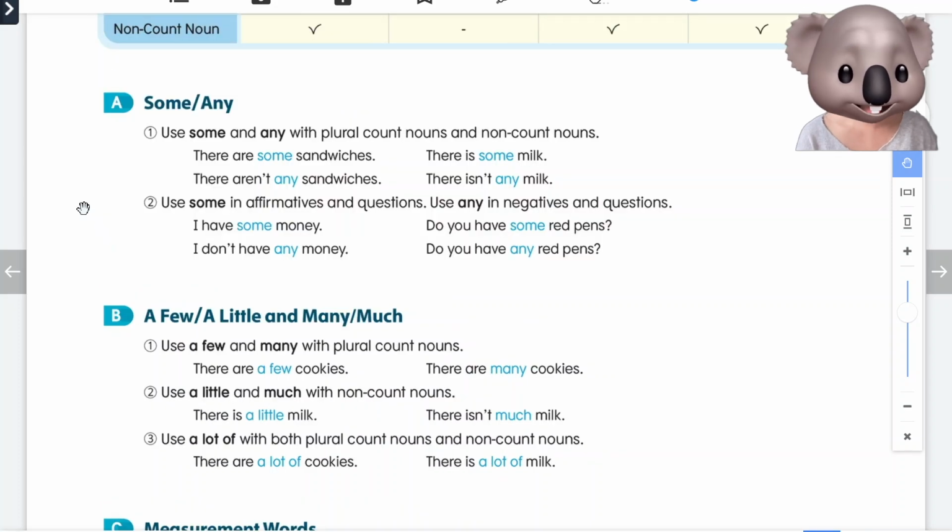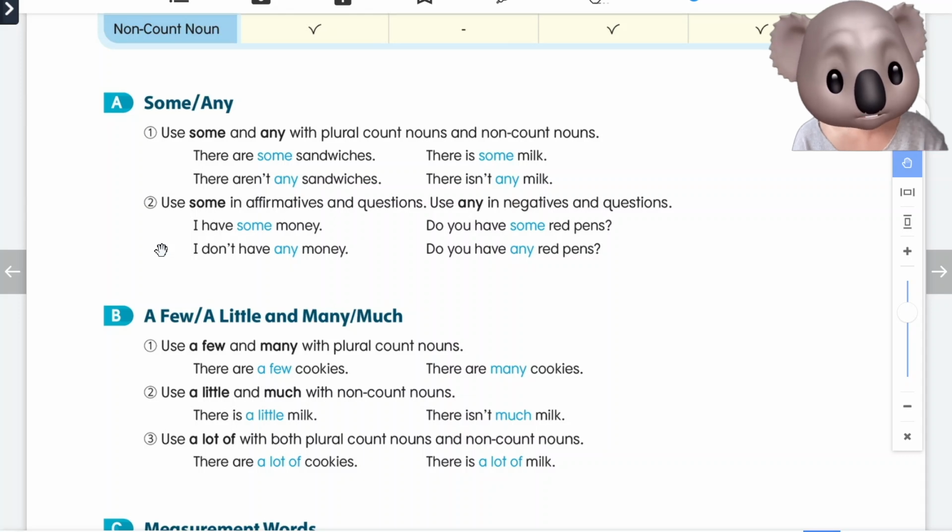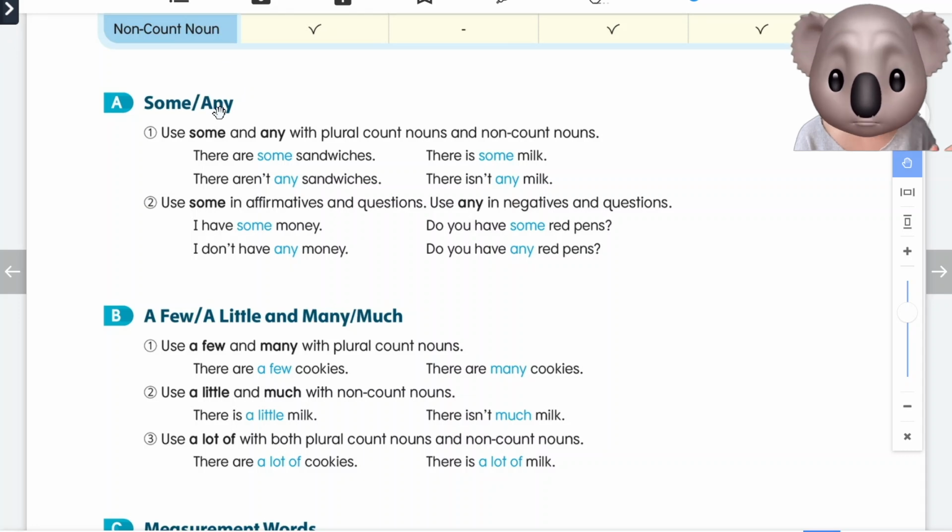When we use quantity words like some and any, we use them with plural count nouns and non-count nouns. We use some when we say, yes, 있어요. And we can also use some to ask questions. Do you have some cookies? 너 쿠키 있어? For any, we only use it when it's negative or a question. 아닐 때 경우 그리고 질문할 때. For example, I don't have any cookies. 또는 do you have any cookies?